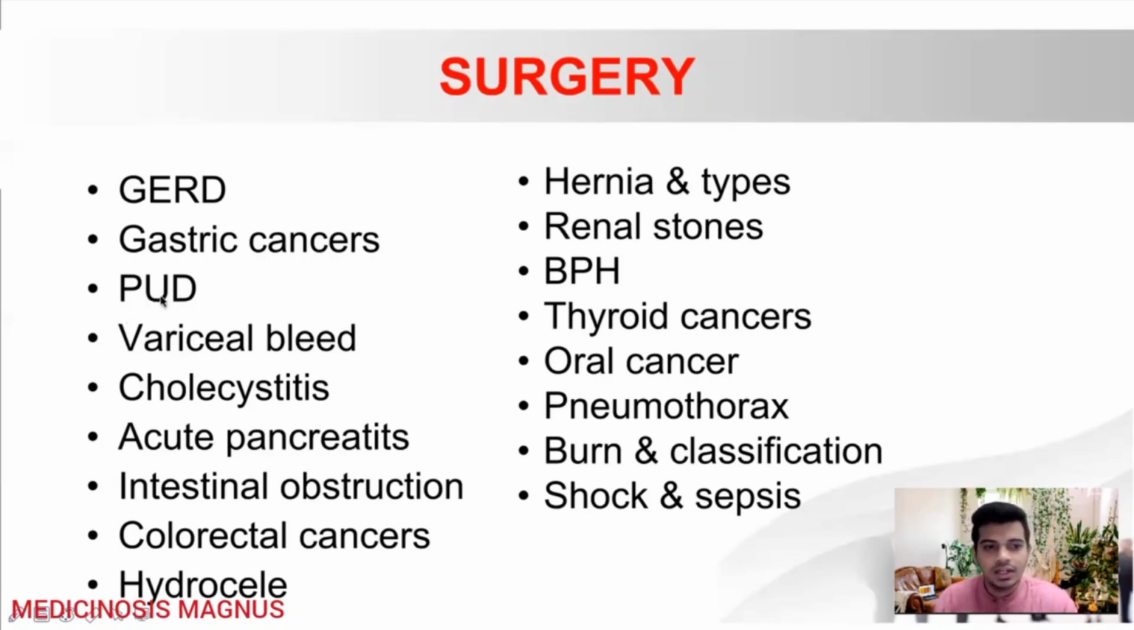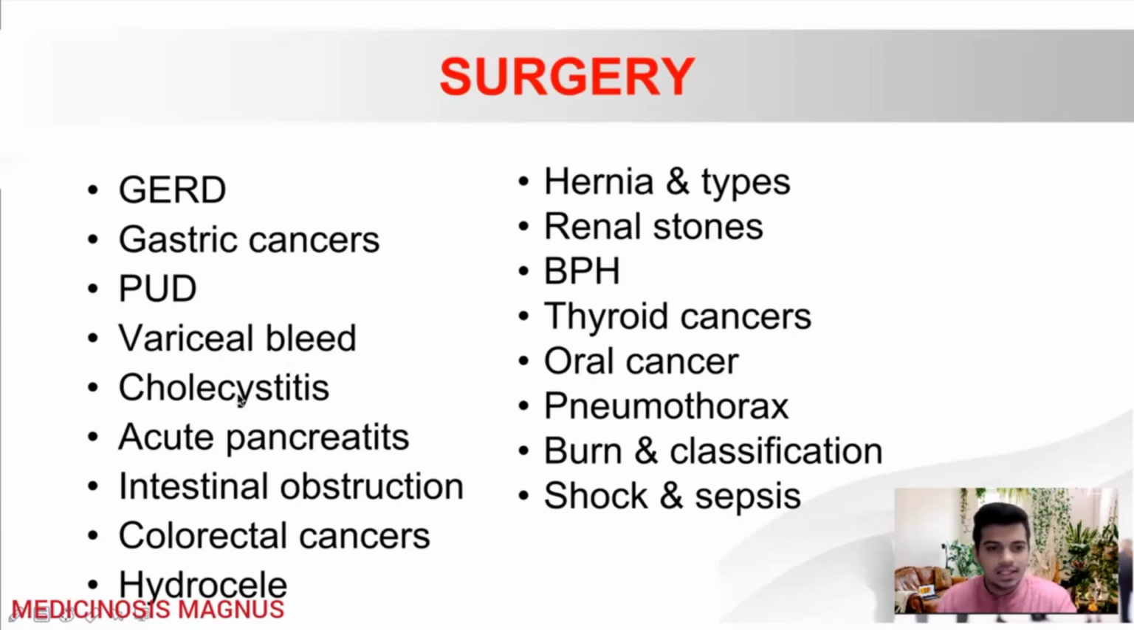What important here is the complications of peptic ulcer disease, the perforation, the obstruction, how to manage those things that are commonly asked. Then variceal bleeding is also commonly asked. How to manage portal hypertension, variceal bleeding, what tablets to give, how to proceed with the management. Then cholecystitis, acute cholecystitis, and its management is commonly asked.